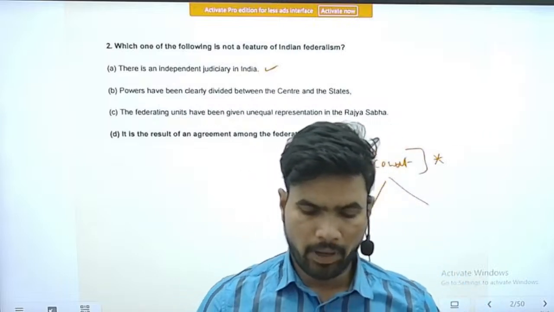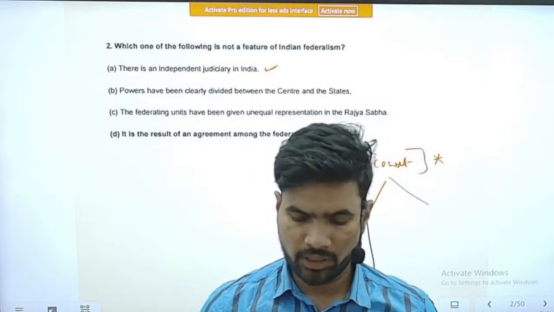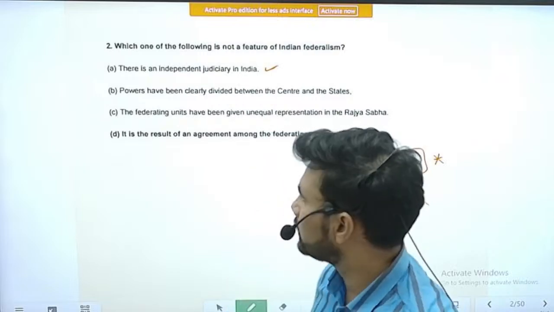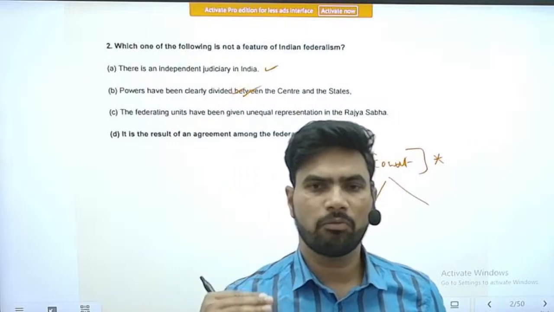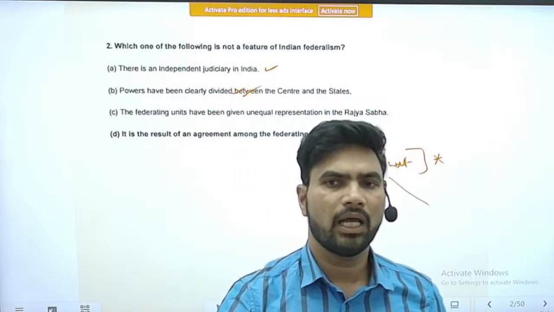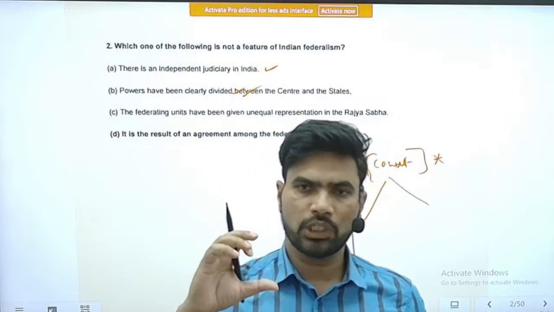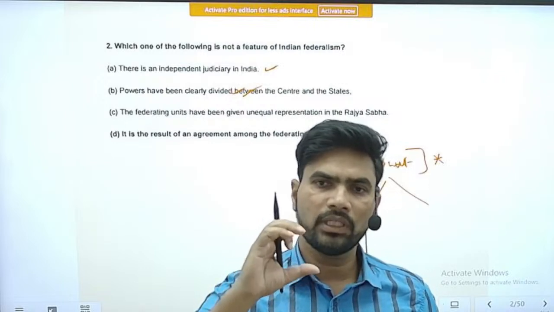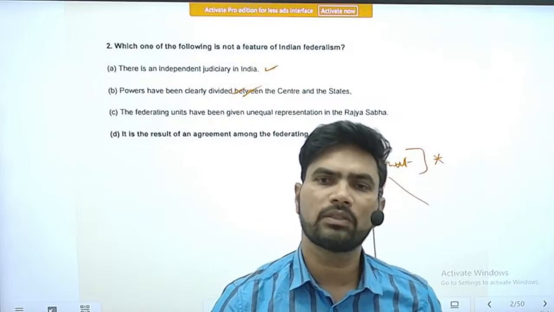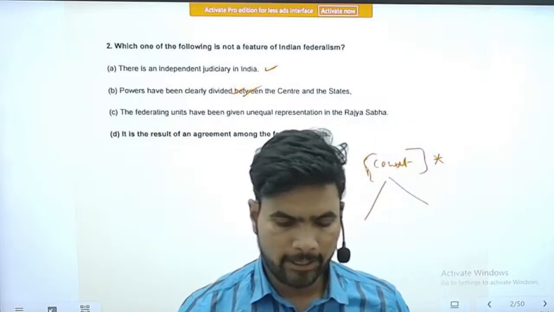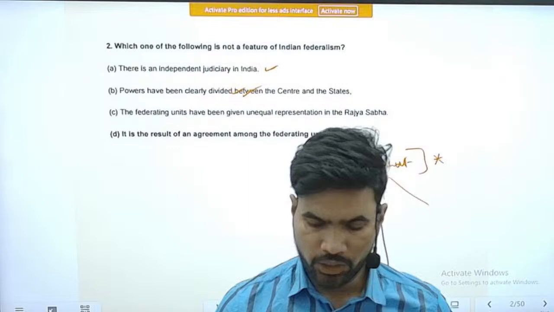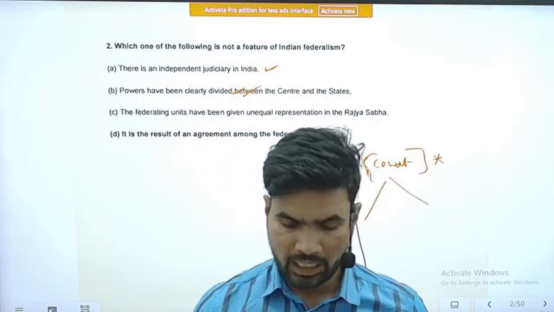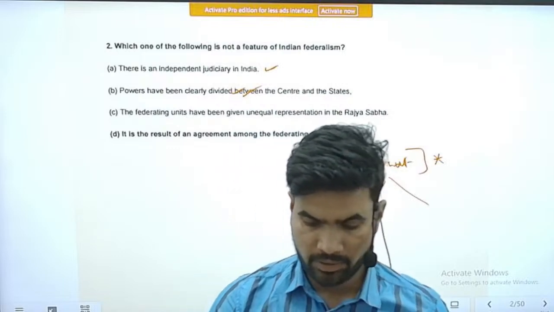Option B, powers have been clearly divided between the center and the states. Yes, this is also a feature of federalism. There is a division of powers between the center and provinces. The constitution will be there, and within the constitution the division of powers will be mentioned. Third, option C, the federating units have been given unequal representation in Rajya Sabha.